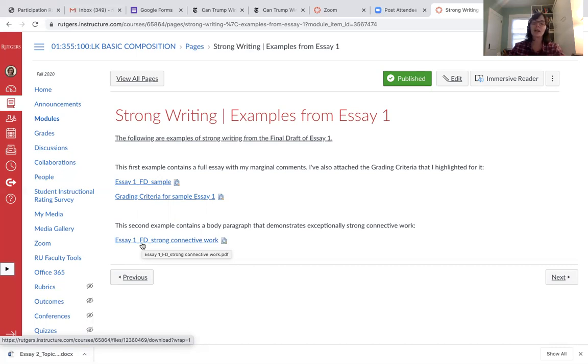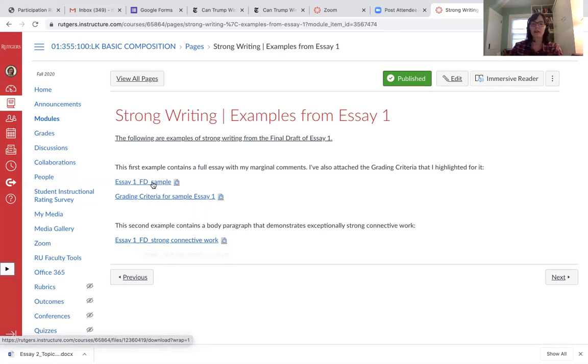And so even though these essays were written on different texts, right? So Gladwell and Hu, what we can do is take the strategies that the writers have used and try to apply those to essay 2 to make the final draft as strong as possible.